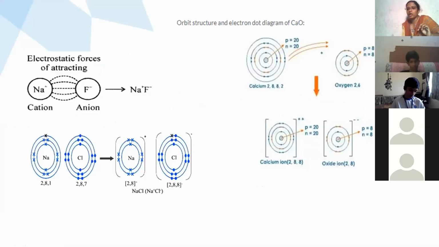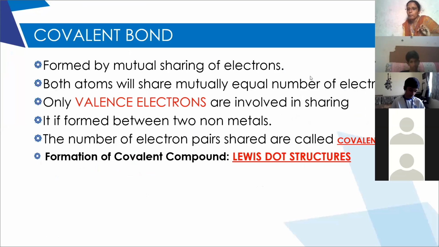Now coming to the next bond, which is called covalent bond. While showing the arrow. What, Toshit? What's your doubt? My doubt is, do we have to show the chlorine 3 times? Yes, you have to show chlorine 3 times in the first step. Three chlorine atoms you have to show.